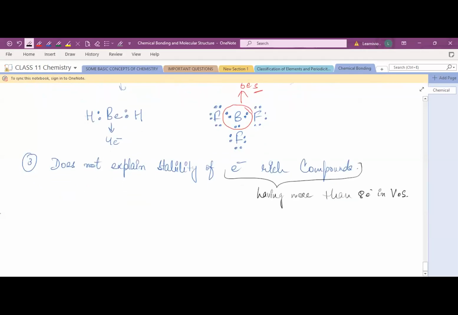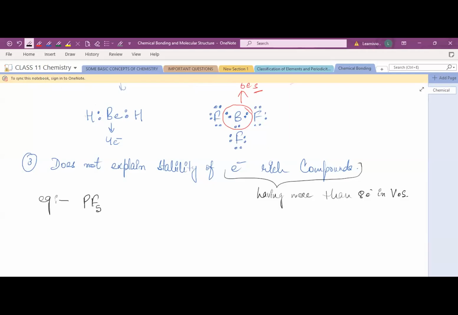Okay, for example, let's see. Suppose we have PF5. Now, who will tell me which one is the central atom? In PF5, which is the central atom? Yes, phosphorus.